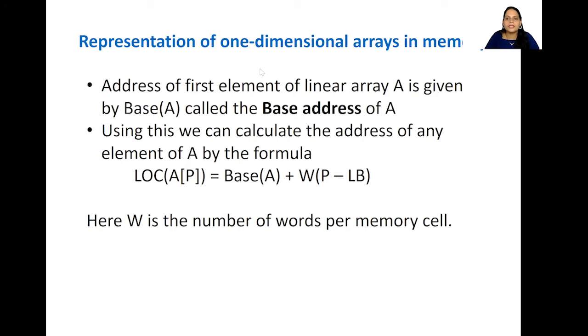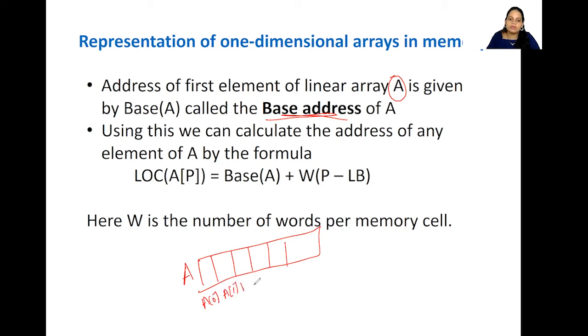Now, how do we represent them in the memory? Representation of a one-dimensional array in memory. The address of the first element of the linear array A is given by base A, called the base address of A. Now, what is this A? A here is nothing but the array name, the name of this particular array. We know that this is A of 0, A of 1, A of 2, A of 3, etc. When I say the address of the first element, it is nothing but A of 0.